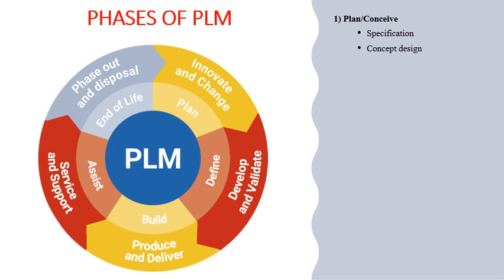If you observe in this flow diagram or cycle, you can see that the planning phase is the first stage, or the conceiving stage. In this planning stage, whatever innovation is there for a new product to be developed, or whatever changes or redesigning there is for the existing product, takes place. If an existing product is to be redesigned, or some minor modification needs to be done and reintroduced into the market, that happens in this planning stage. Or if a new product is to be developed and a new innovation needs to happen, even that planning takes place in this stage.